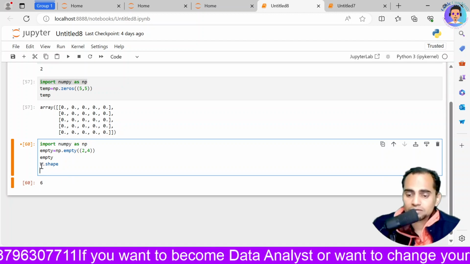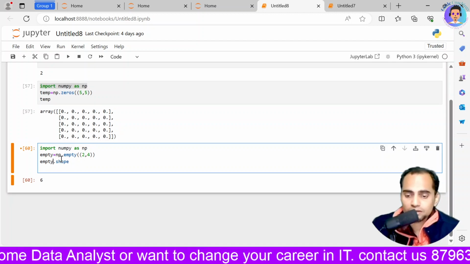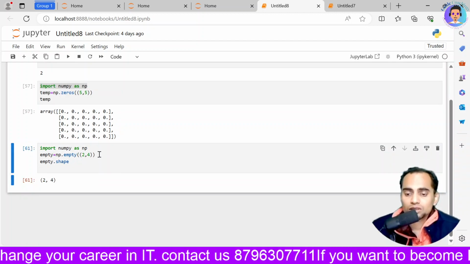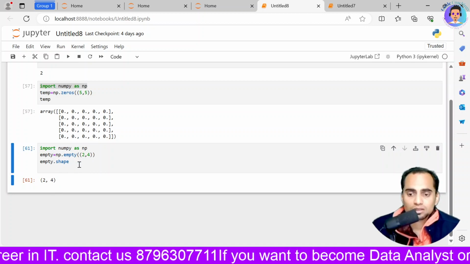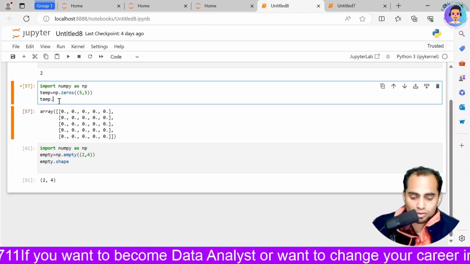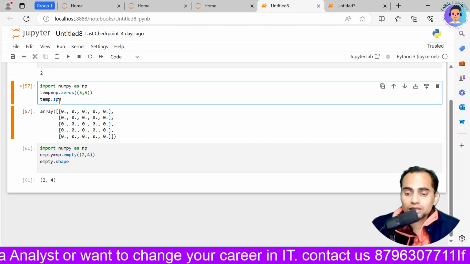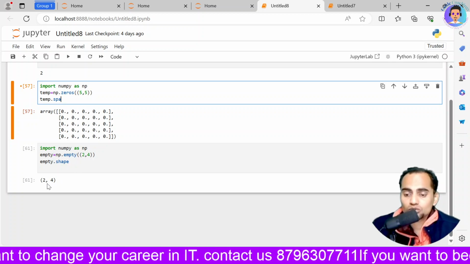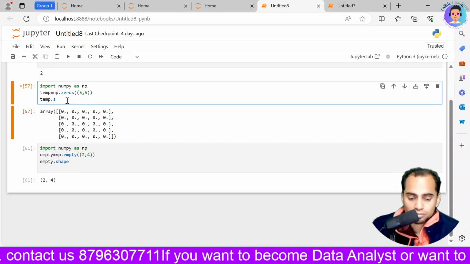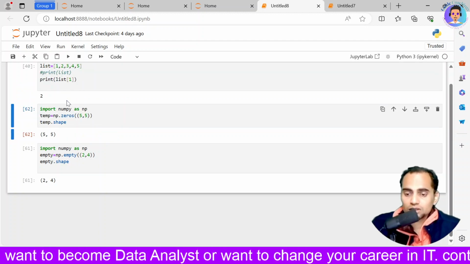So I'll see first shape. Okay, so I'll just delete this, dot shape. Okay, and if I execute it, it is a 2 by 4 matrix. Now if I write dot shape over here, it is going to tell me that it holds 2 rows and 4 columns. Okay, rows and columns. Okay, shape. And then if I execute it, 5 by 5.